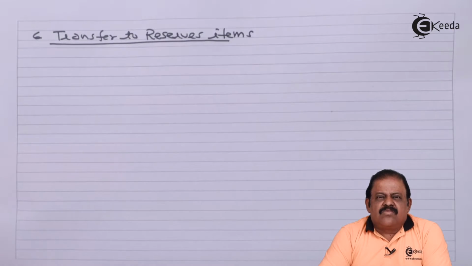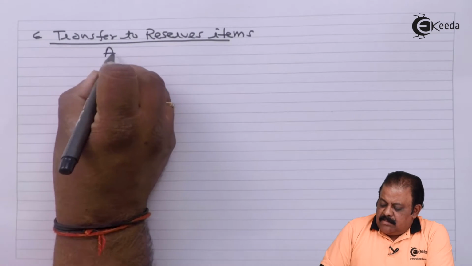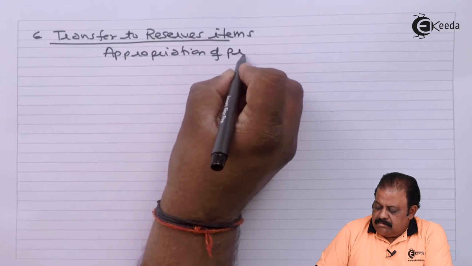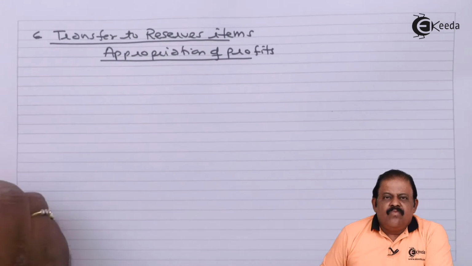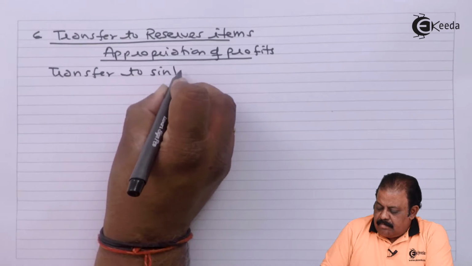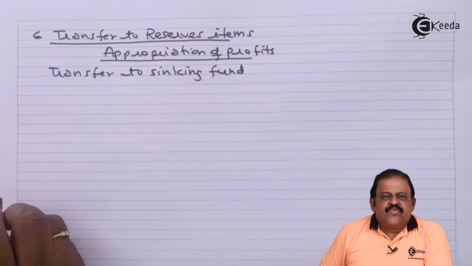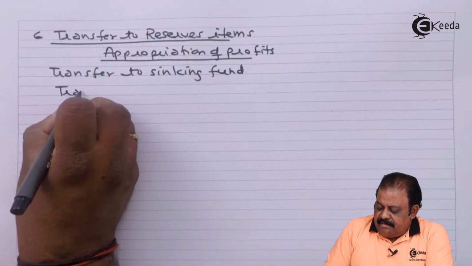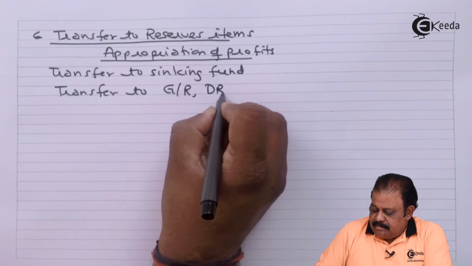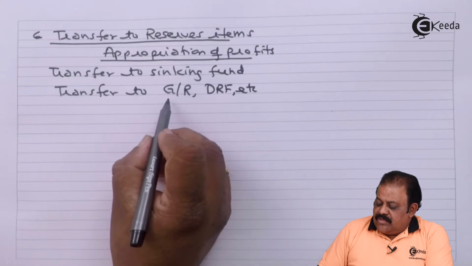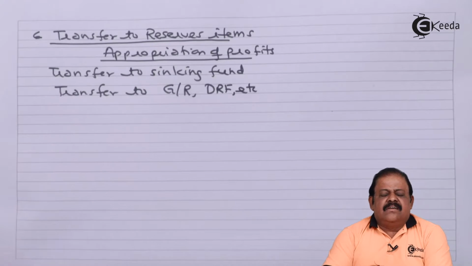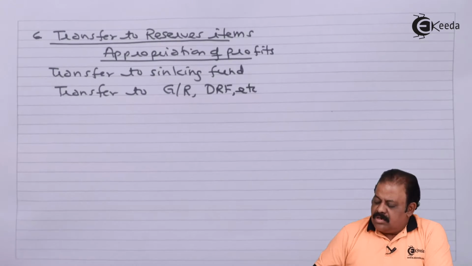Transfer to reserves items, that is nothing but appropriation of profit. For example, transfer to sinking fund, transfer to general reserve, transfer to debenture redemption fund, etc. These are recorded only in the financial book.